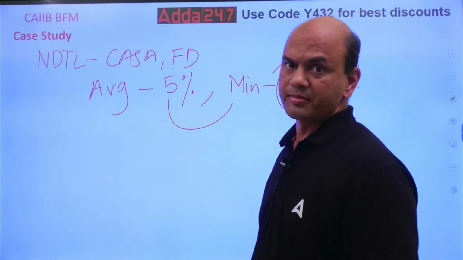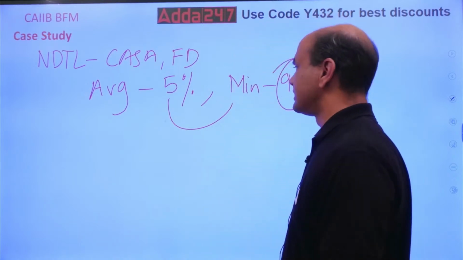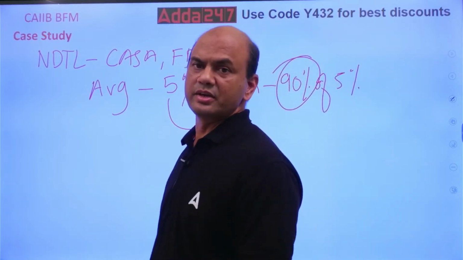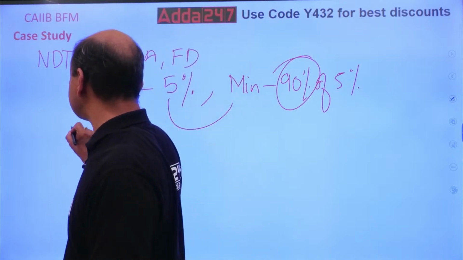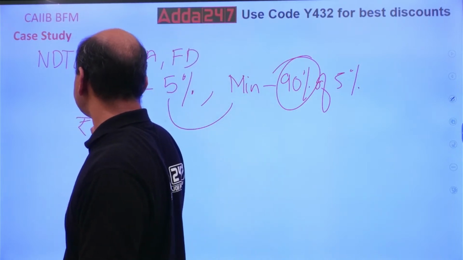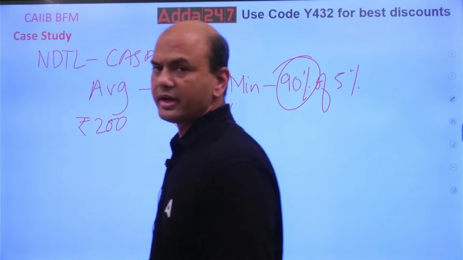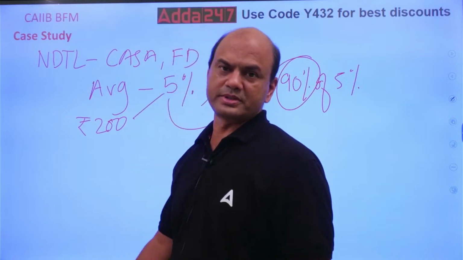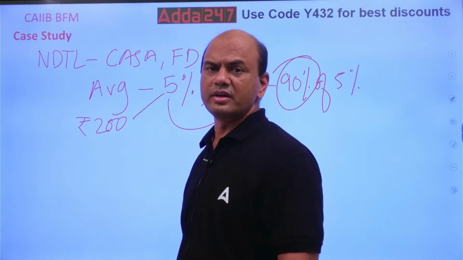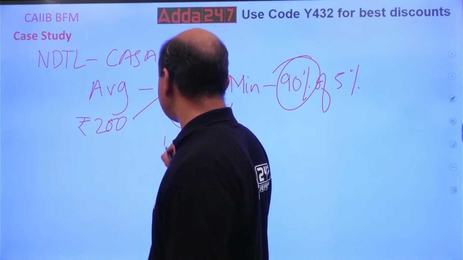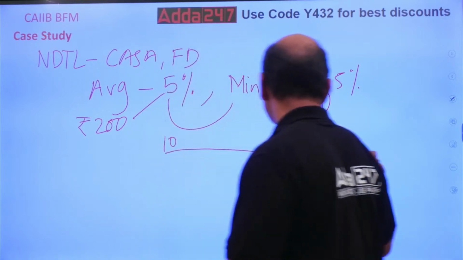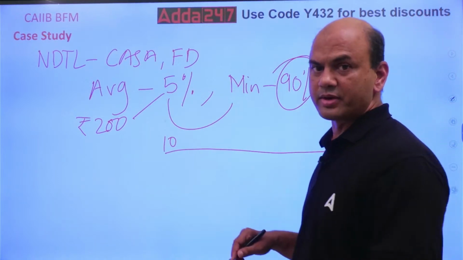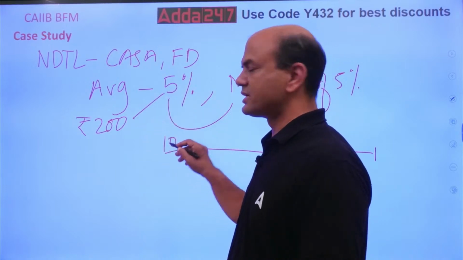Means what? What do you mean by this? Say this. If my CRR is 5% and my NDTL is, let's say, 200 rupees. Okay, I am taking a simple example. Rupees 200. This is my NDTL. So my CRR is 5%. So 200 into 5%. Okay. So it is what? 10 rupees. So 10 rupees I'll have to maintain for 14 days, fortnight. Every day I'll have to maintain minimum 10 rupees average. So this 5% becomes 10.